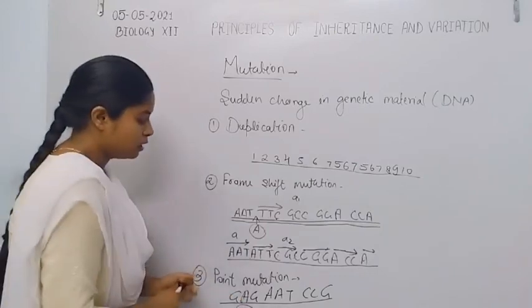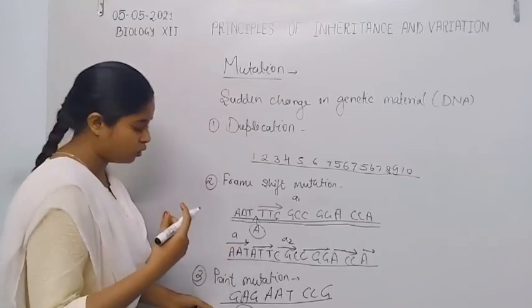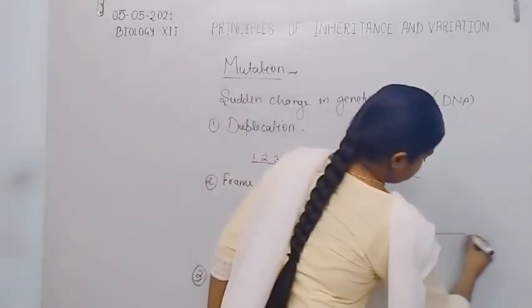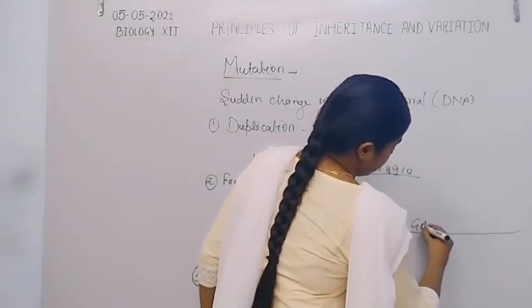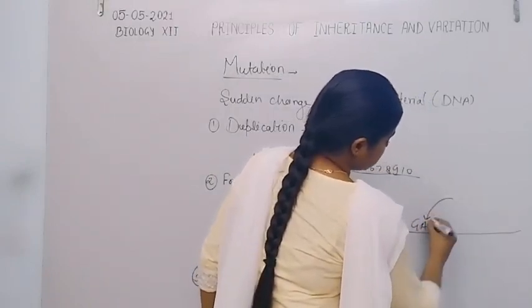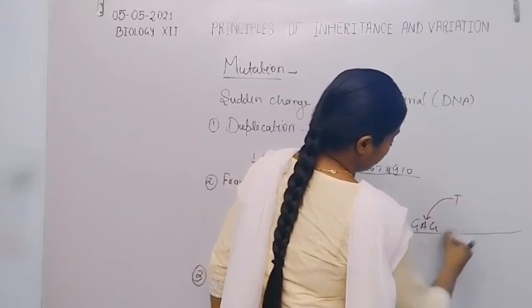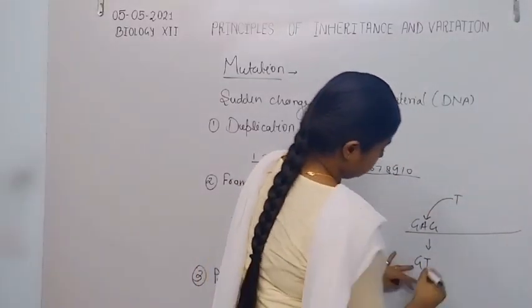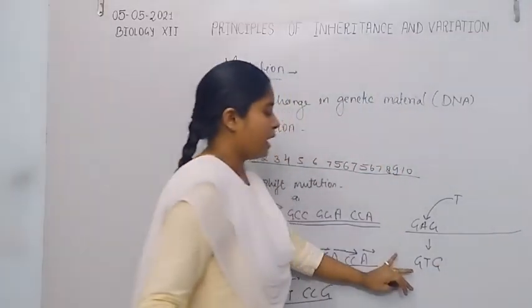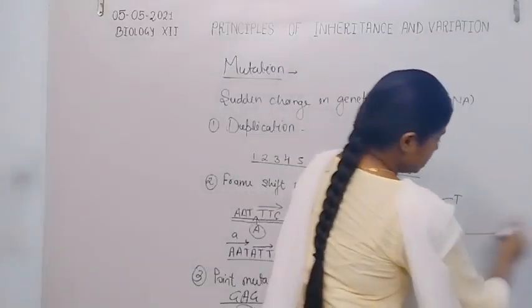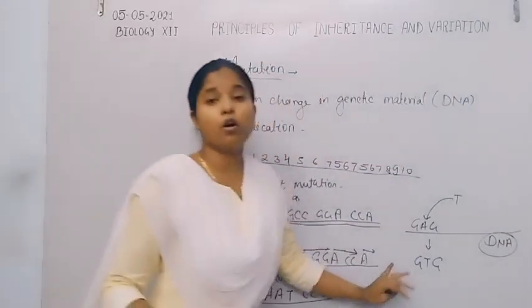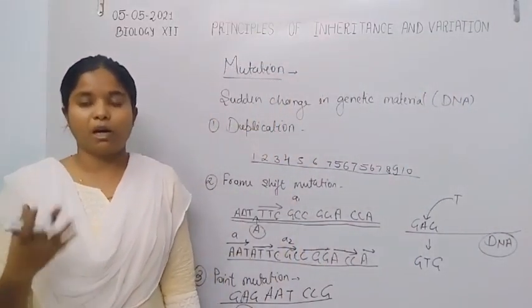No other changes occur on the DNA molecule. Here is the sequence where, at the sixth position, GAG is present, and the adenine is replaced by thymine, so the sequence becomes GTG. Because this region is the DNA molecule, the changes occur on the DNA molecule, not on the mRNA molecule.